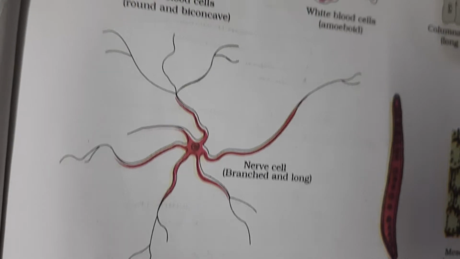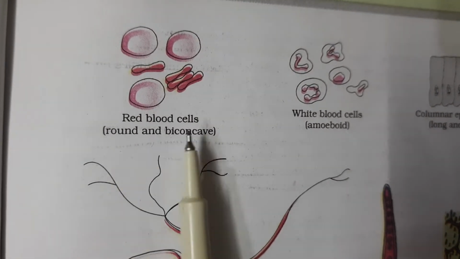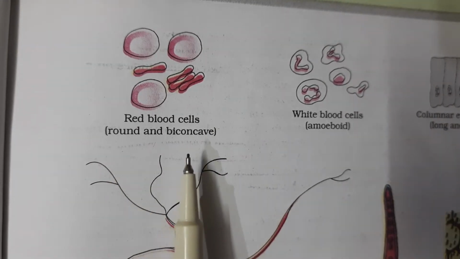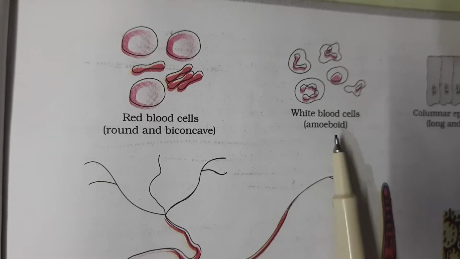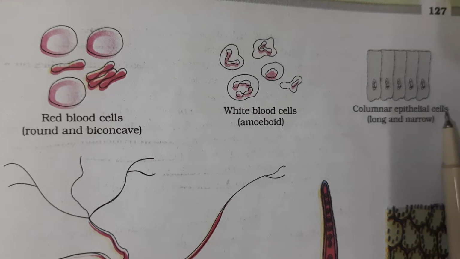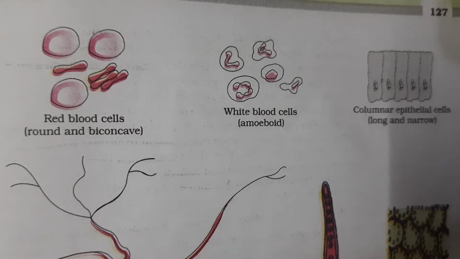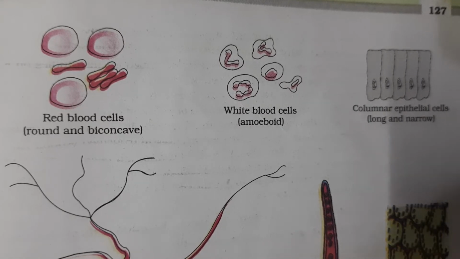So now this is the diagram. These are red blood cells which have round shape and are biconcave in shape, then these are WBCs which are amoeboid, and this is columnar epithelial cells which are long and narrow. Now, comment down and tell the location of columnar epithelial cells.